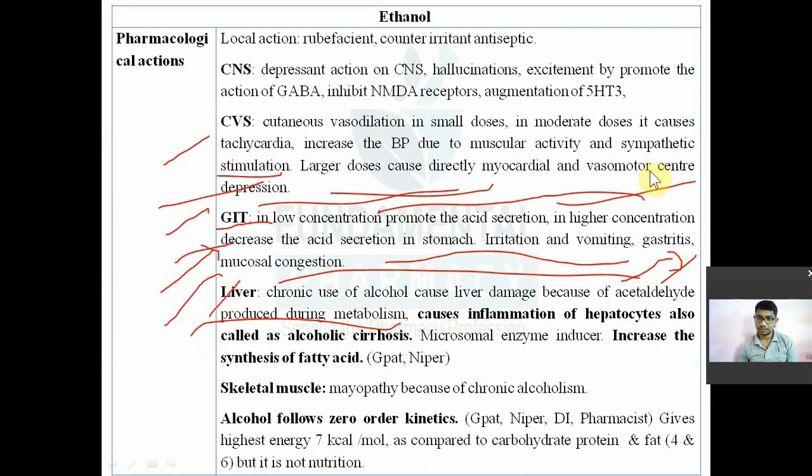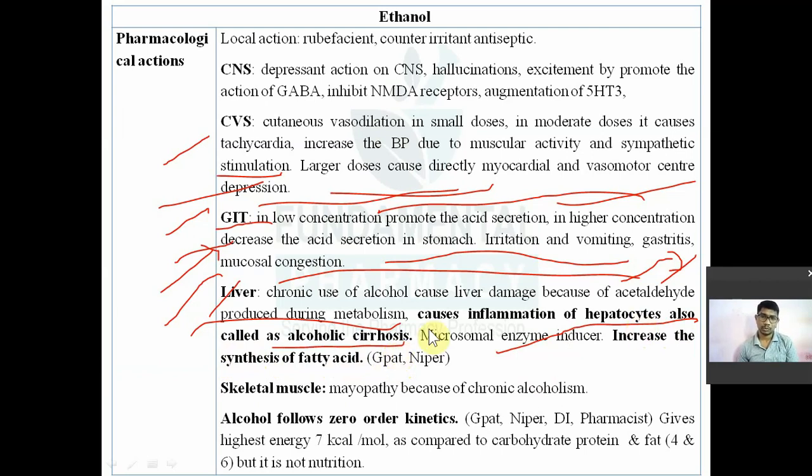Again, it will cause inflammation of hepatocytes, which means it can damage your liver. This is also known as alcoholic liver cirrhosis, and it is the most common cause of hepatitis. Most hepatitis patients coming to hospitals are there because of alcoholic liver cirrhosis. Because of overconsumption of alcohol, their liver is getting damaged.